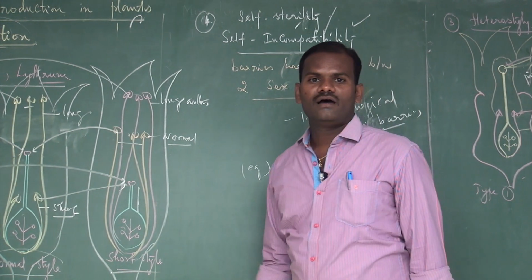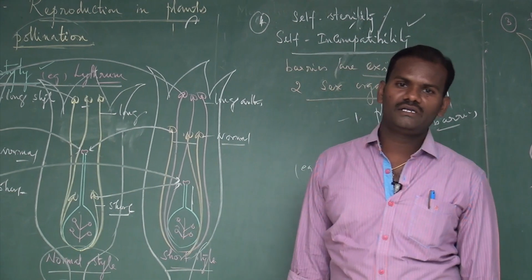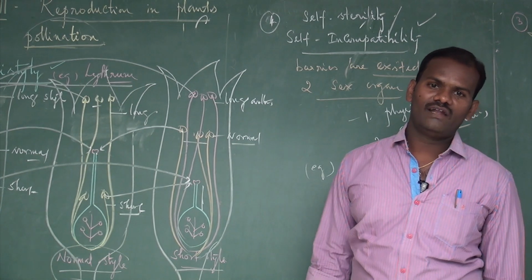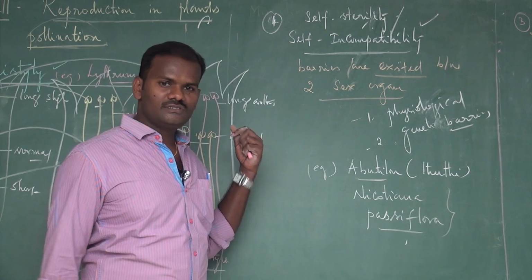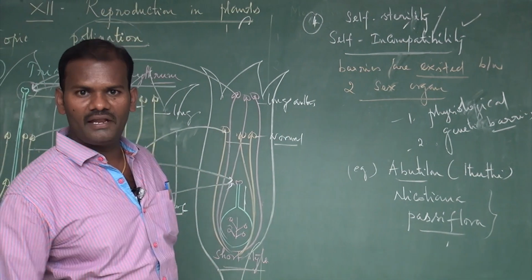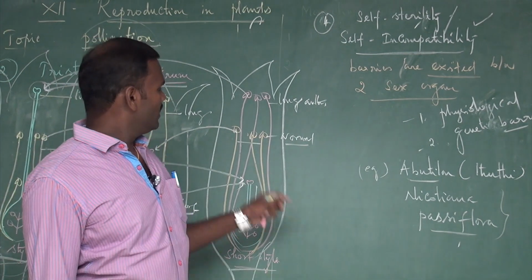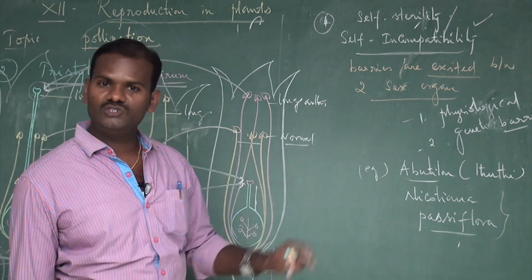See, what we have discussed today is the pollination topic, how pollination takes place, and what the types of pollination are. Generally, pollinations are of two types. One is self-pollination, another one is cross-pollination. Self-pollination is actually a characteristic feature of only bisexual flowers.